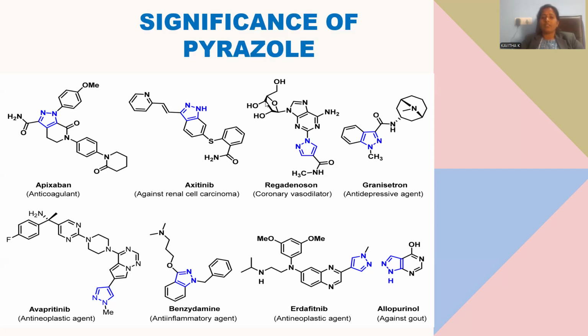Let me go through another kind of molecule, a drug auxiliary you can see. So that is regadenoson. Regadenoson is a coronary vasodilator.